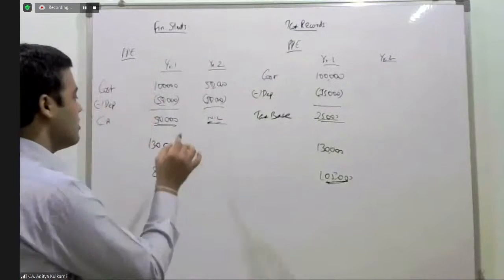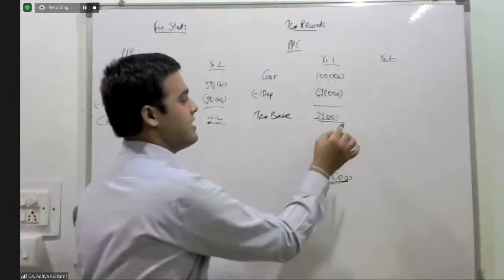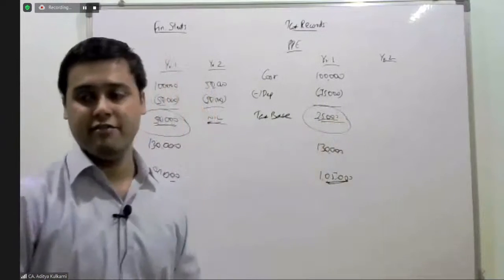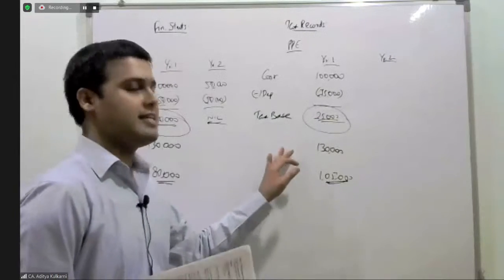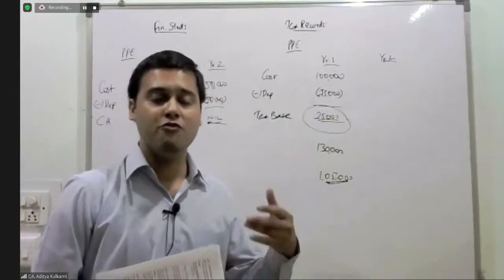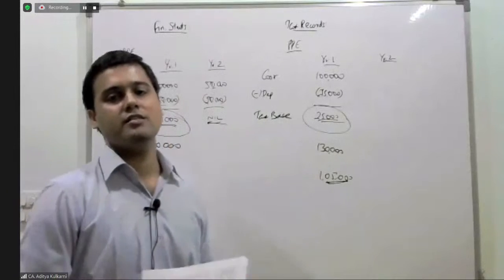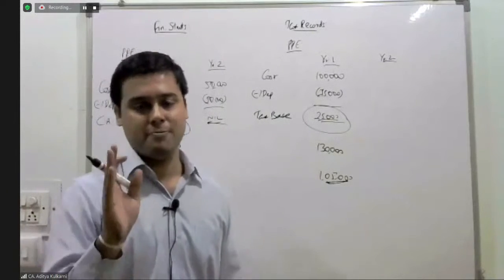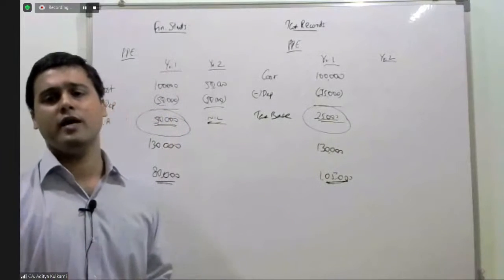So in the first year, my carrying amount is 50, whereas my tax base is 25. The amount that is deductible against future taxable profits for tax purposes is the meaning of your tax base. I hope you are able to follow.